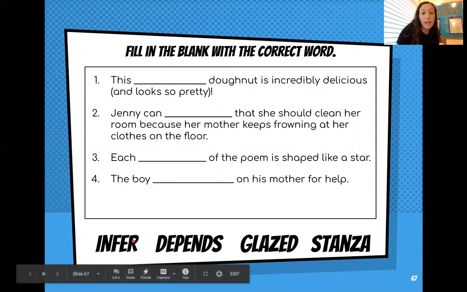Let's try plugging in the first word. That means I'm going to take this word down here, infer, and read the sentence again, saying the word when I get to the blank. I'm going to do this with each word to see which word fits best into the sentence.